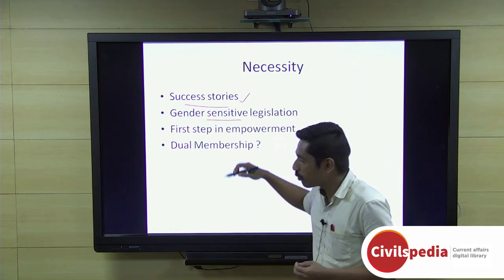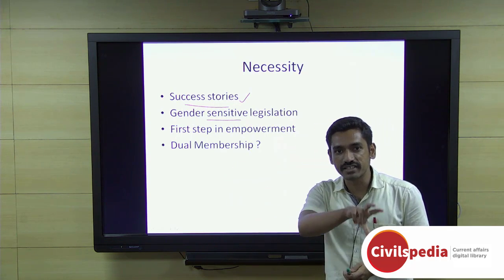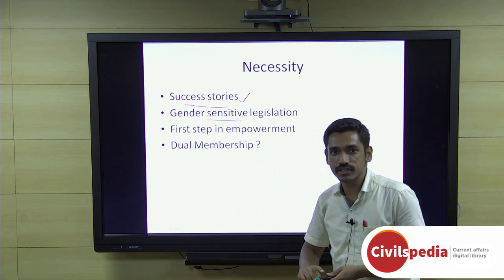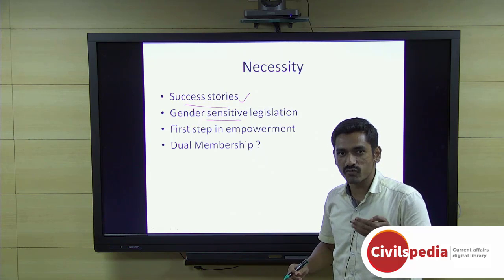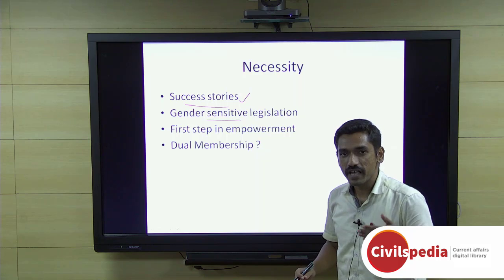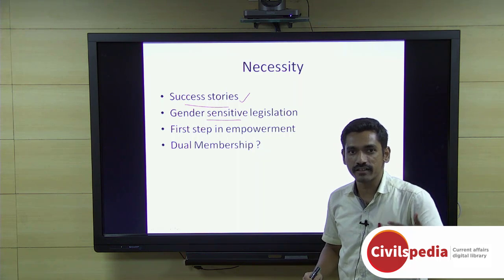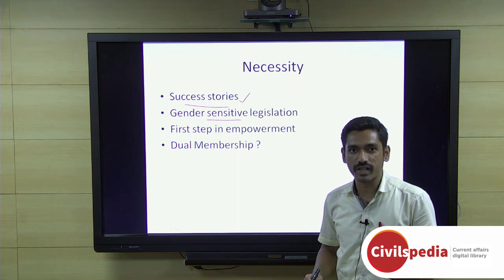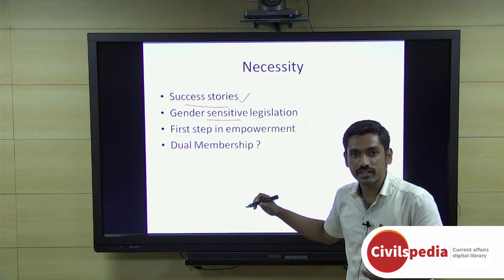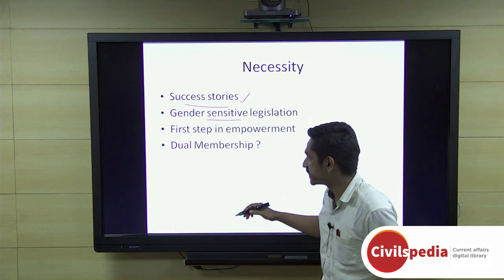Secondly, one of the important reasons why many of the legislations and laws passed in India are accused of not being gender sensitive is because right now the representation of women is extremely low. So many important clauses are not gender sensitive. If women's reservation is provided and they represent close to one third of the actual strength of the parliament, then definitely legislation is expected to become more gender sensitive.